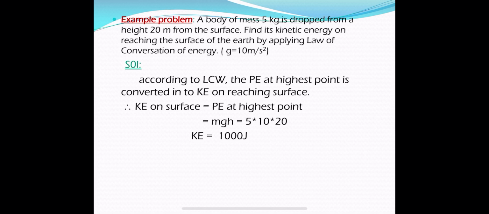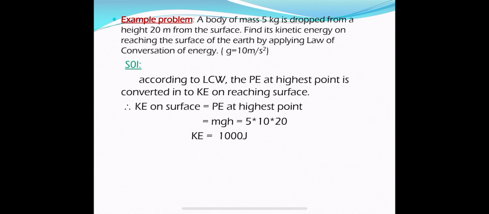So a body of 5 kg is raised to 20 meters of height from the surface and it is dropped. Now find its kinetic energy on reaching the surface of the earth by applying the law of conservation of energy.